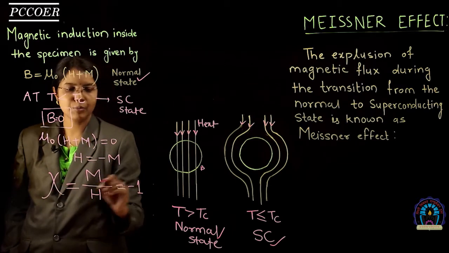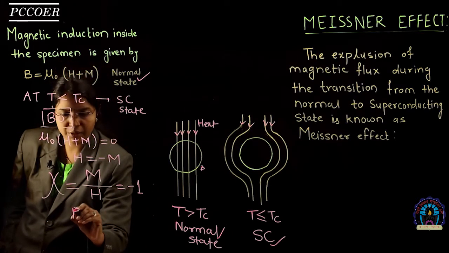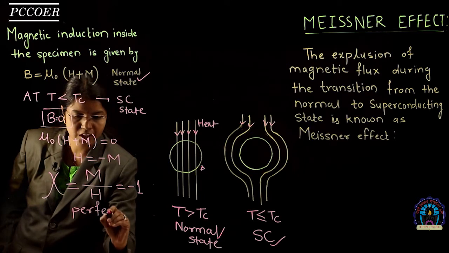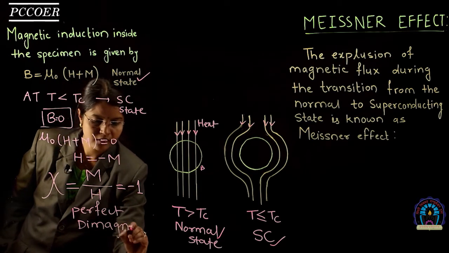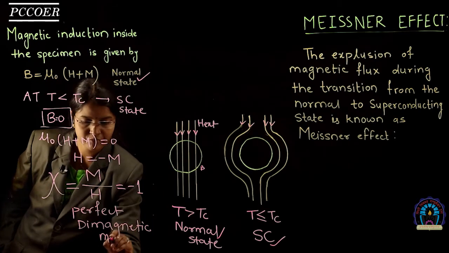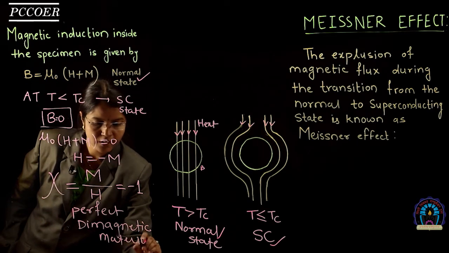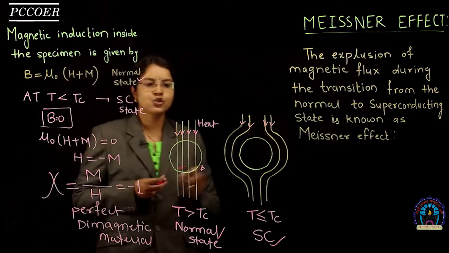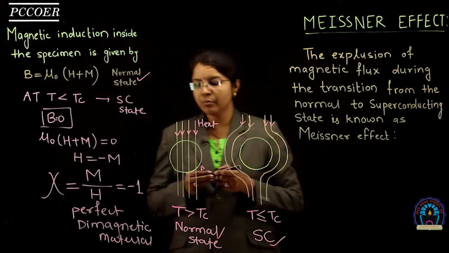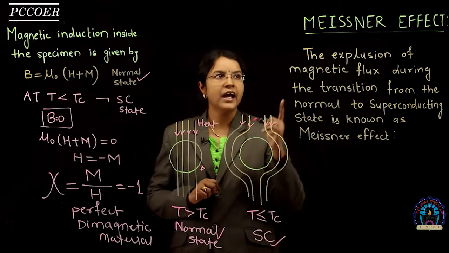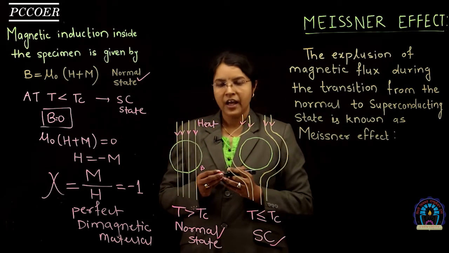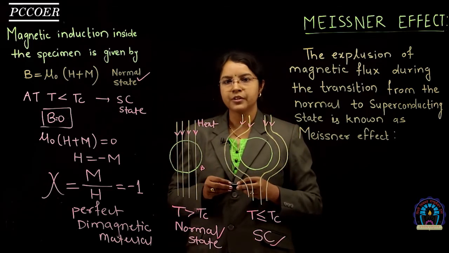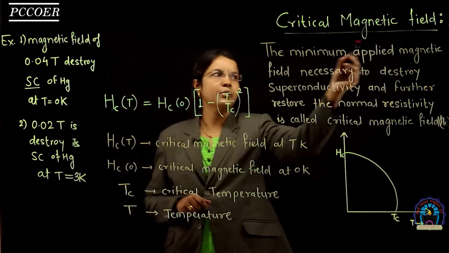If magnetic susceptibility is minus 1, then the material acts as a perfect diamagnetic material. That means if the material acts as a superconducting material, then it must be a perfect diamagnetic material, and this phenomenon is used in magnetic levitation or the maglev train having a speed up to 500 km per hour.